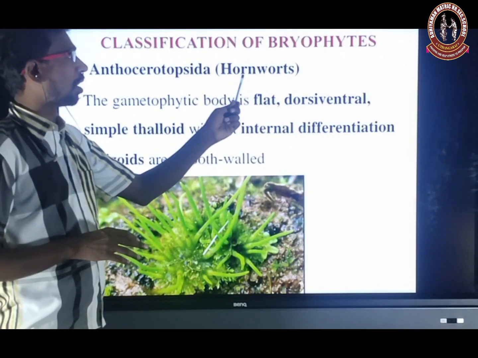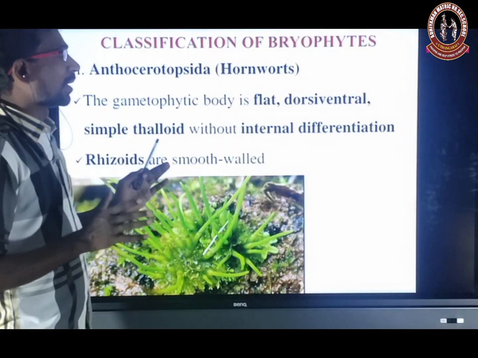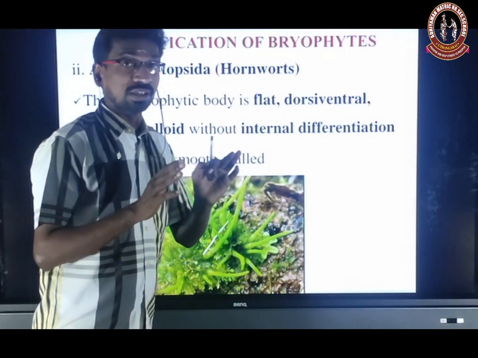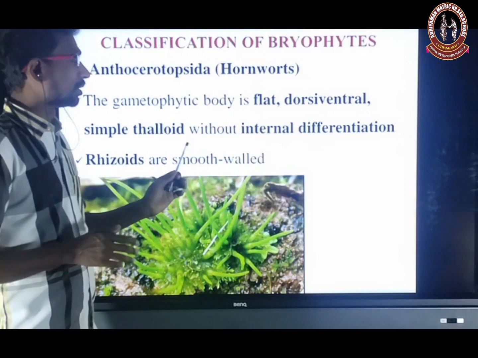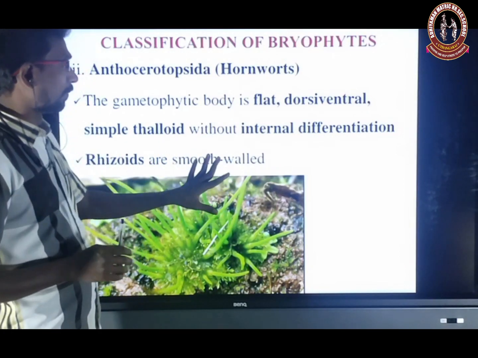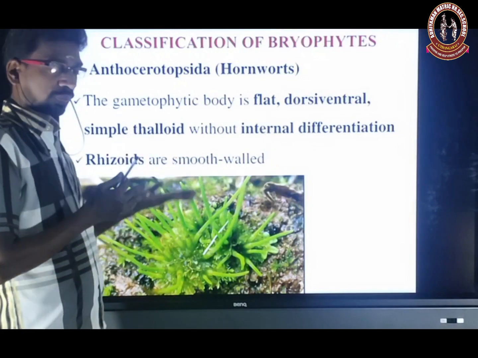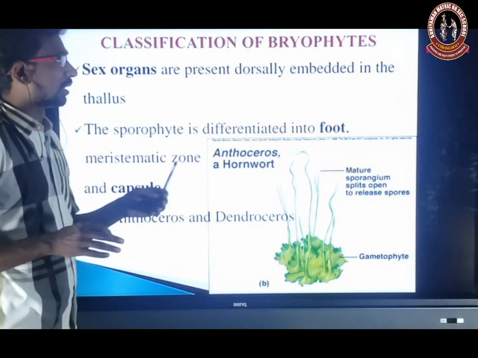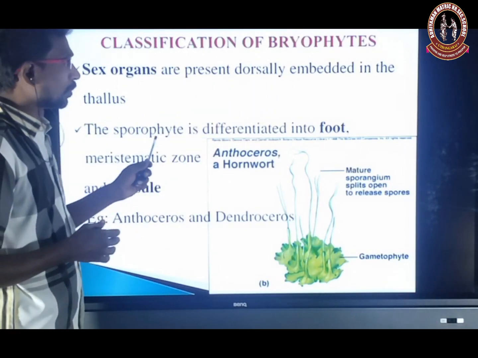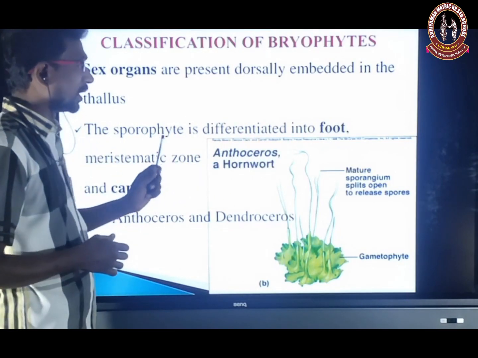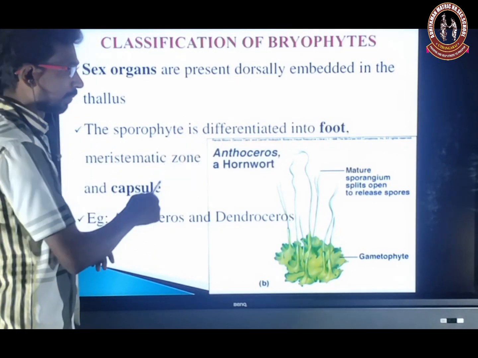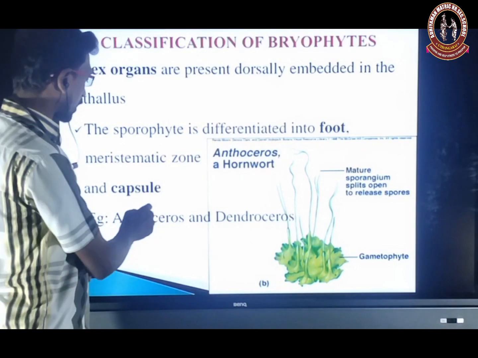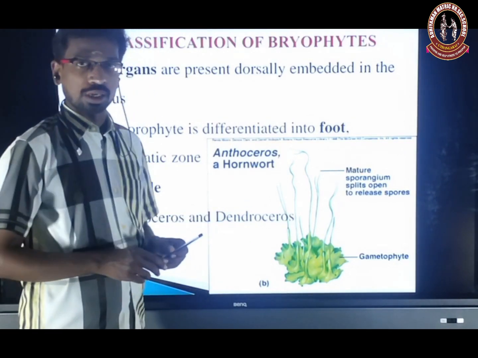Next, Anthocerotopsida, generally called hornworts. The gametophytic body is flat, dorsiventral, a simple thallus without internal differentiation, and the rhizoids are smooth-walled. It is a middle form of the bryophyte, not more primitive and not more advanced, intermediate. Sex organs are present, dorsally embedded in the thallus. The sporophyte is differentiated into foot, meristematic zone and capsule. Examples are Anthoceros and Dendroceros.